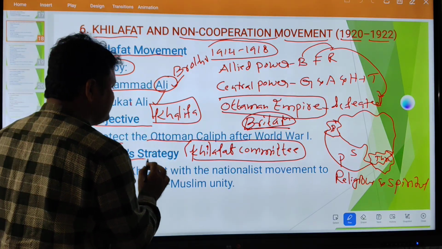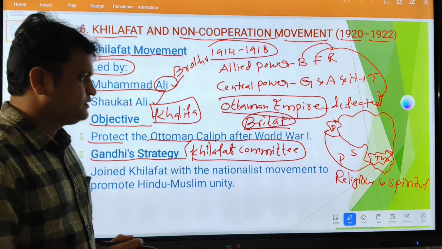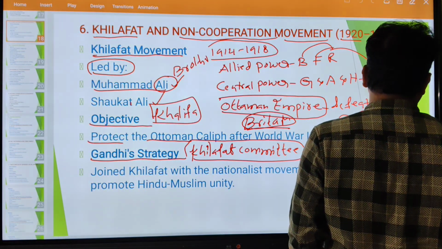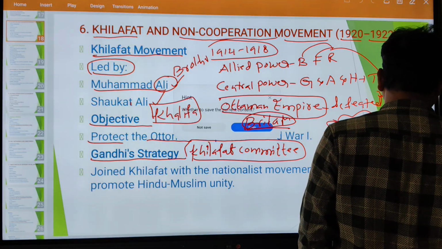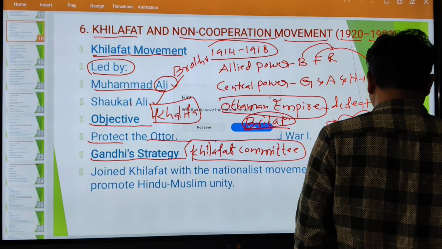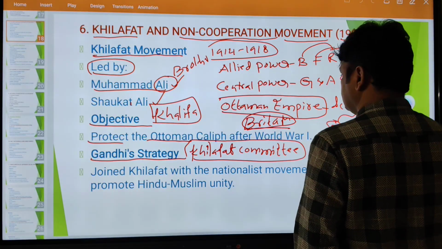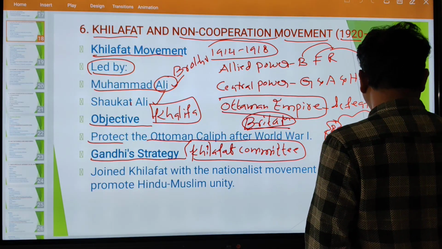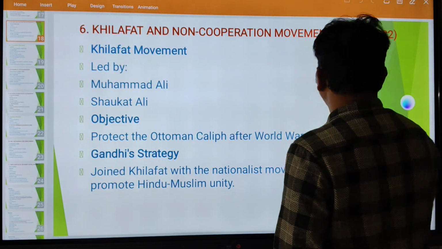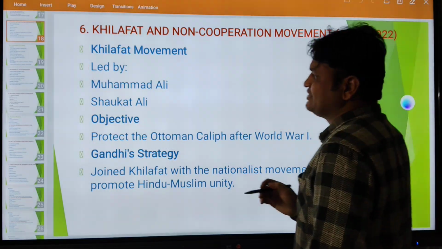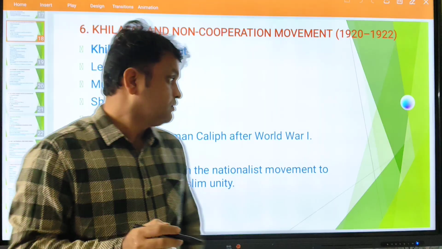And what was Gandhiji's strategy? Because I told you, what was Gandhiji's strategy?